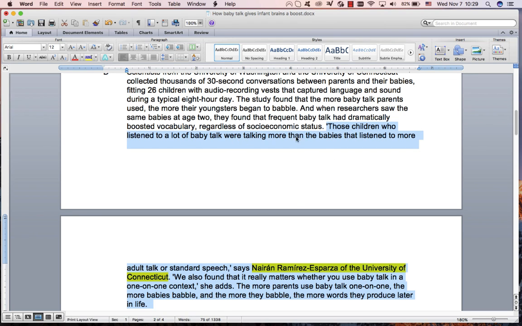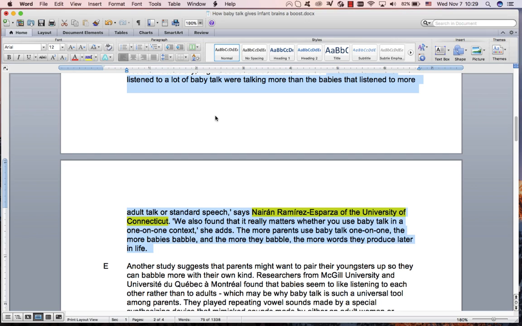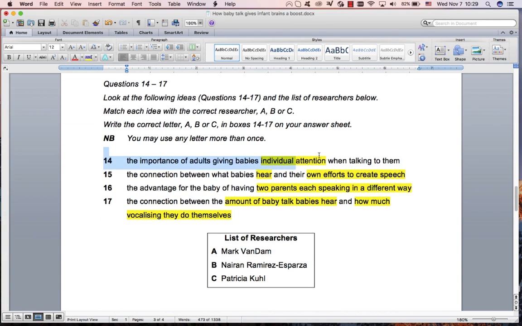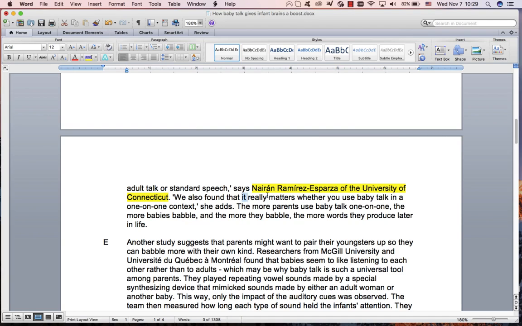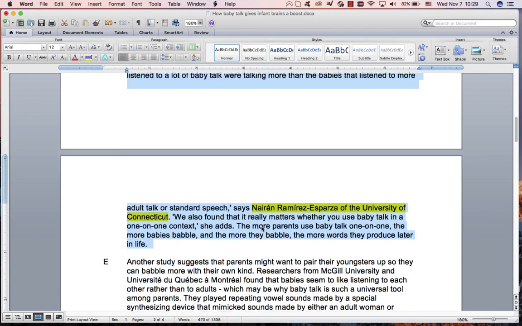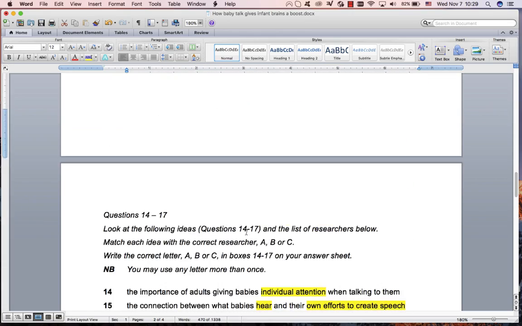Those who listen to a lot of baby talk were talking more than the babies that listen to more adult talk. We also found where they use baby talk in a one-on-one context. The more parents use baby talk one-on-one, the more babies babble. So they've repeated that, and that's pretty important. Can you see that? One-on-one means individual attention. It really matters, it's really important, individual attention. Again, difficult paraphrase, you had to narrow it. It was going to be in there somewhere, one of these, right?